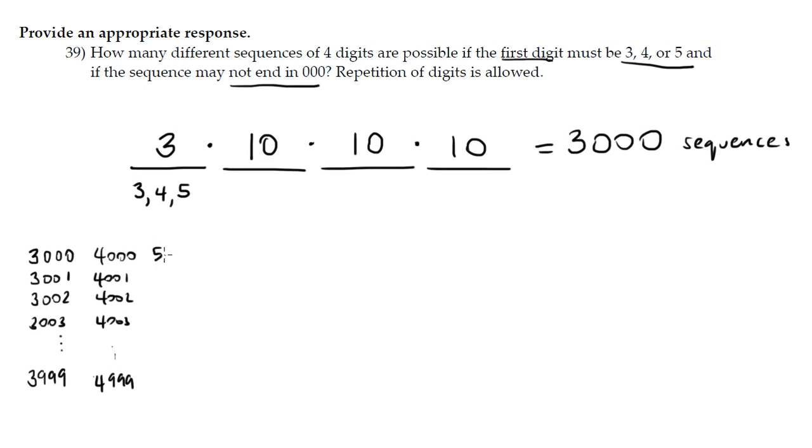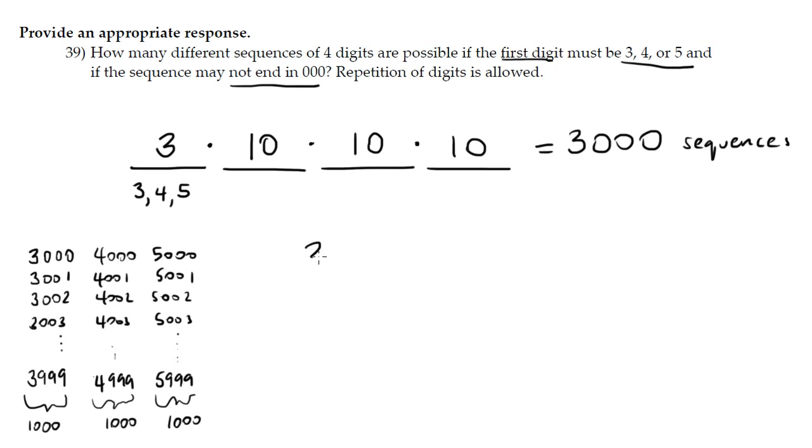And then 5,000, 5,001, 5,002, 5,003, all the way up to 5,999. There's 1,000 numbers here, 1,000 numbers here, and 1,000 numbers here. That's where I get that 3,000 from. All right, so that's where I get those 3,000 possible sequences from.